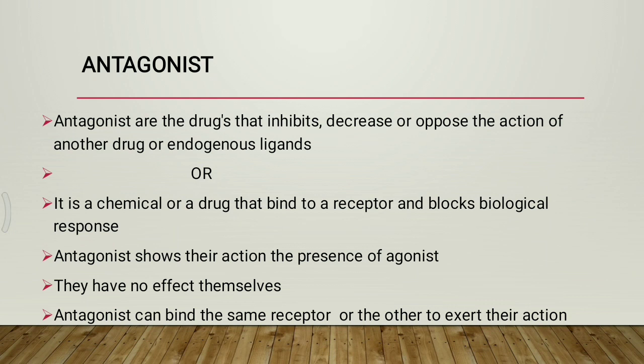In general, antagonists bind to a receptor and block the biological response, whereas agonists bind to a receptor and activate it to produce a biological response.